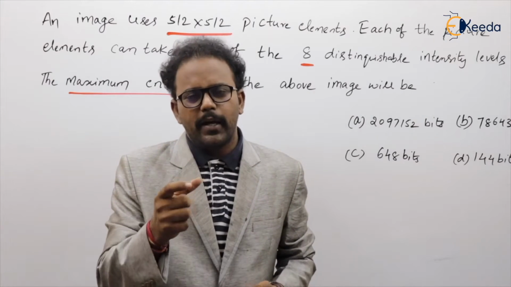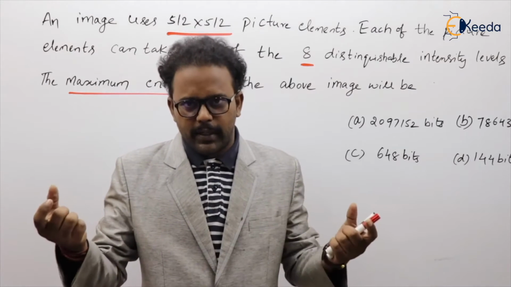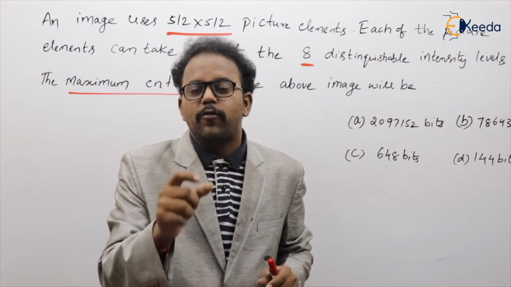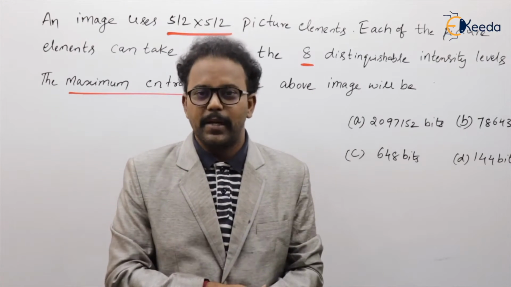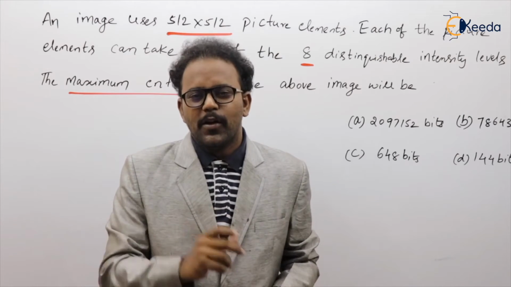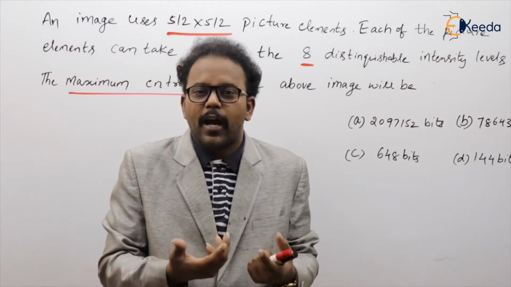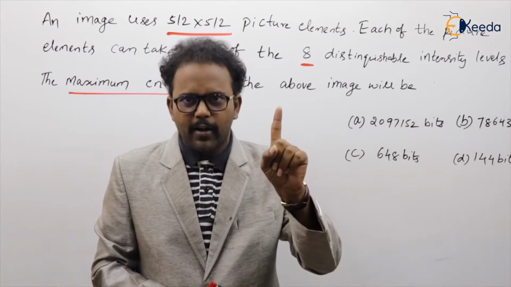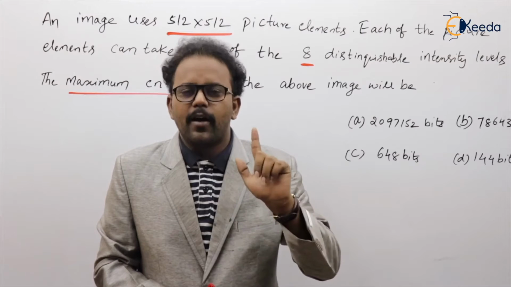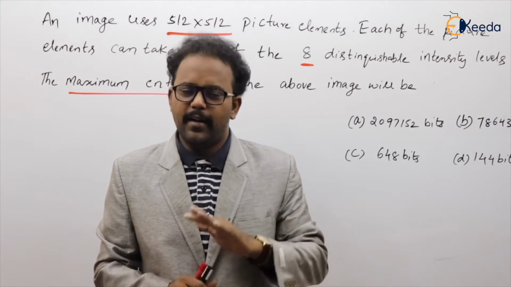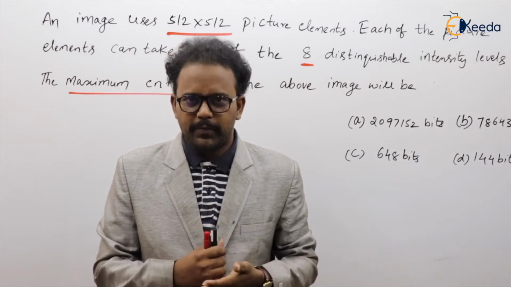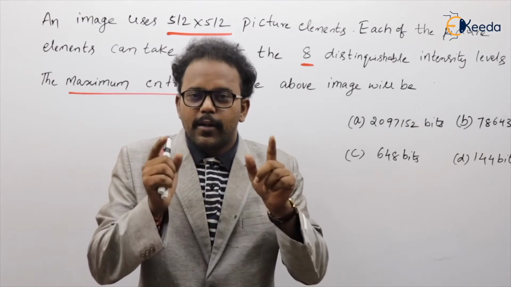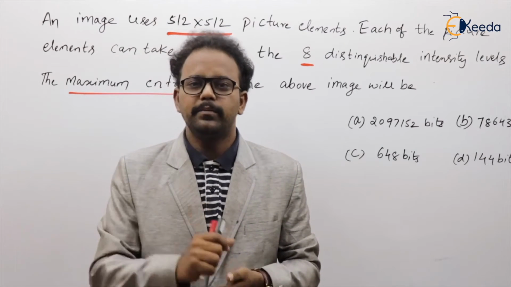What is called entropy? Entropy is nothing but average information, as well as entropy is also called the measure of uncertainty. So what does uncertainty mean? When do you have maximum uncertainty? For example, I will tell you a simple example. I have a coin, which is a fair coin, one side head and the other side tail. So each probability is 1 by 2. Then if I toss the coin, can you say exactly what the outcome is?